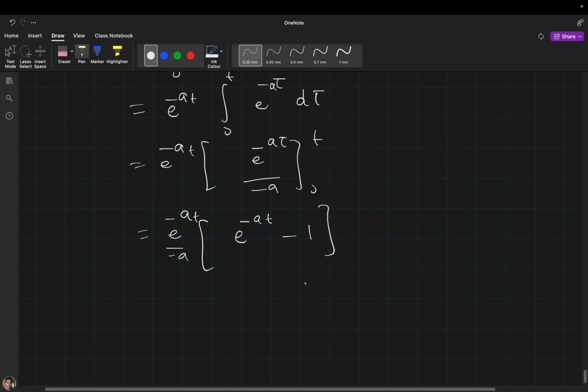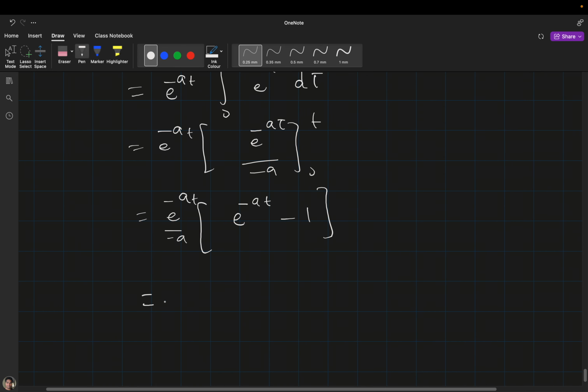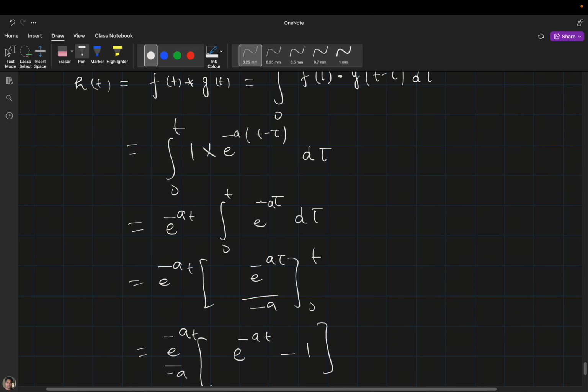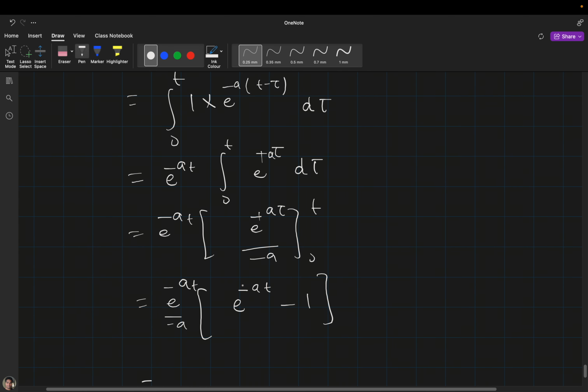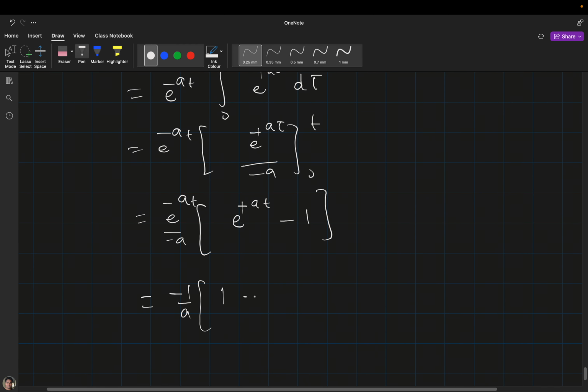Tell me, any problem here? Oh, it should be plus. So 1 divided by minus a, and here it will be 1 minus e raised to the power minus at.